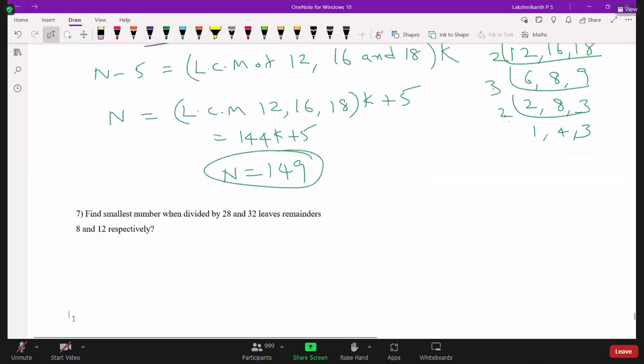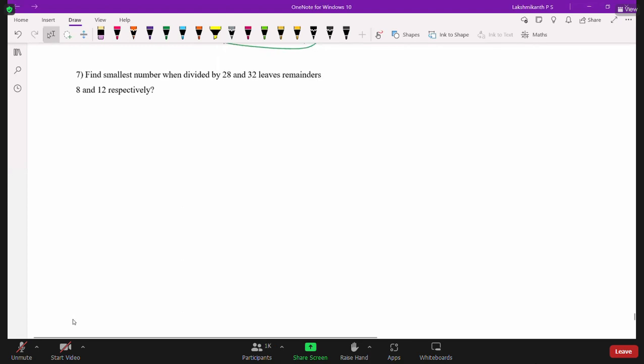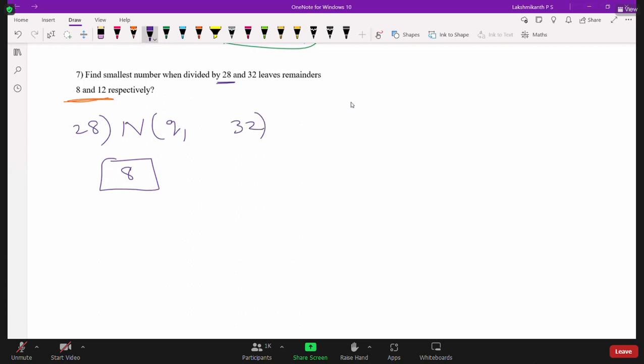Now look here. Find the smallest number which when divided by 28 and 32 leaves remainders 8 and 12 respectively. This is slightly different from the previous problem, where all the remainders were the same. Here, let us say the number is N. We divide by 28, the quotient is Q1 and the remainder is 8. Then we divide the same number by 32 and get the remainder 12, with quotient Q2.